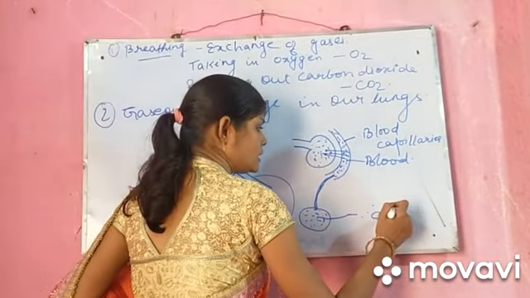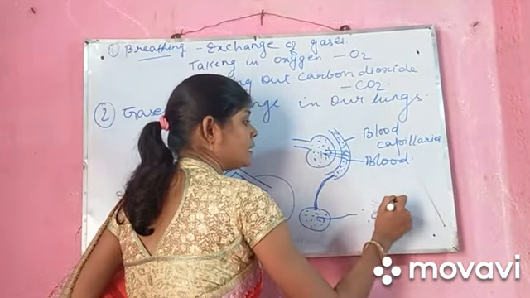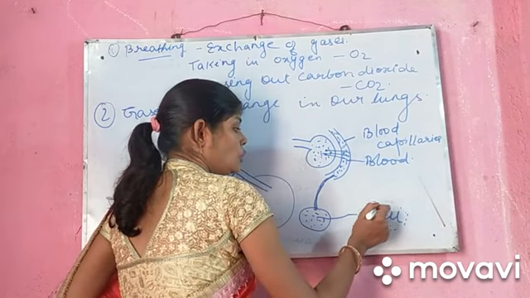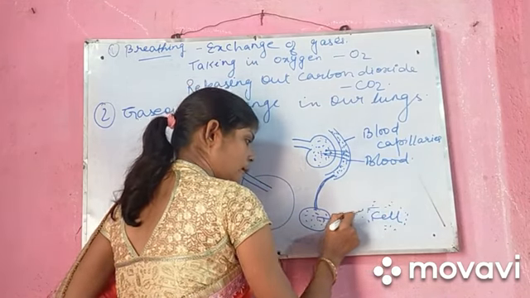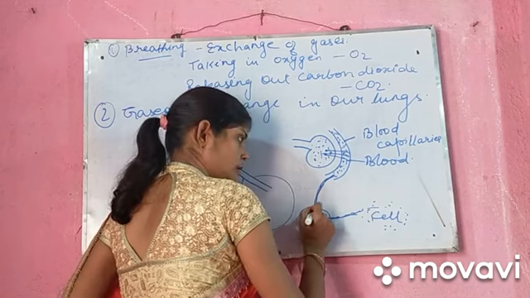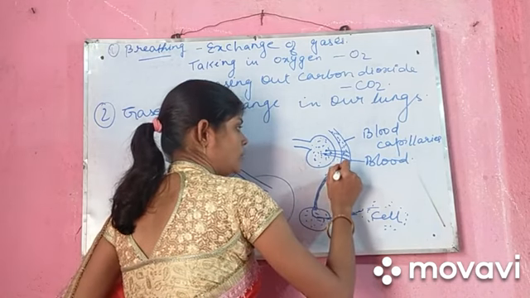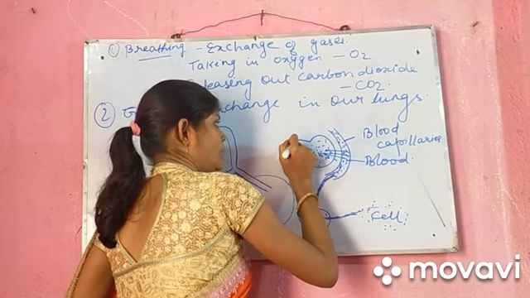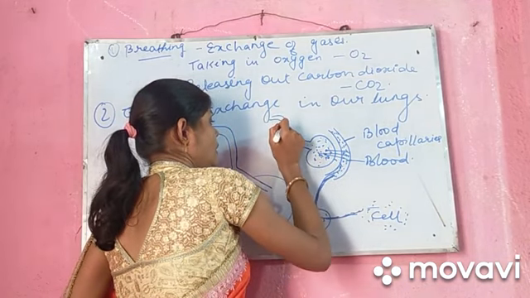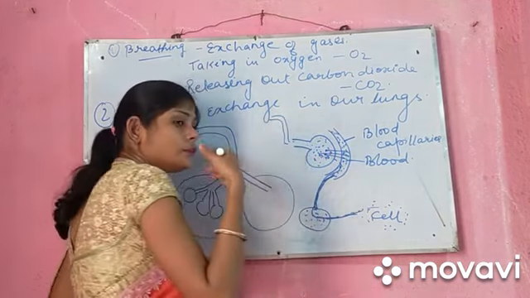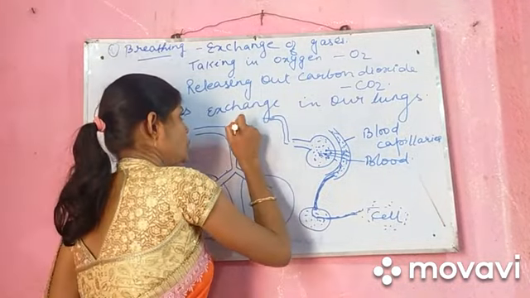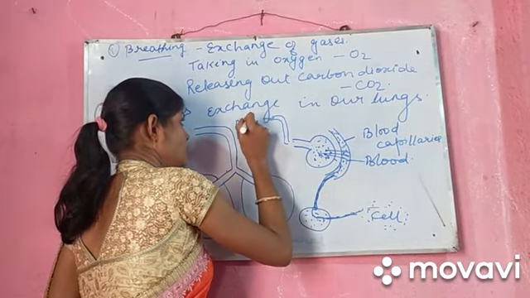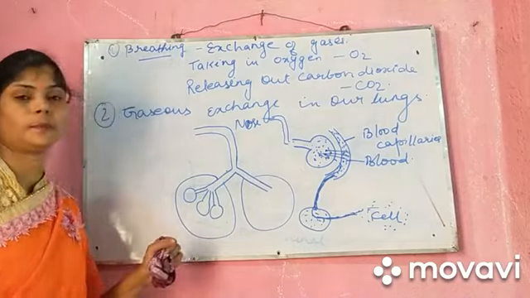Here the oxygen is absorbed by the cell, and the carbon dioxide goes back in the same way to the blood, then to the alveoli, and from the alveoli we release it out through our nose. This is the process known as gaseous exchange.